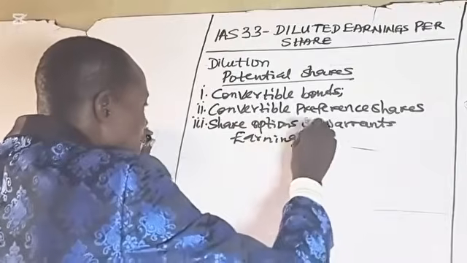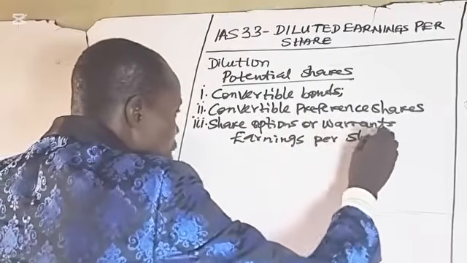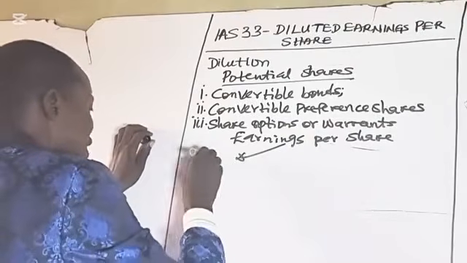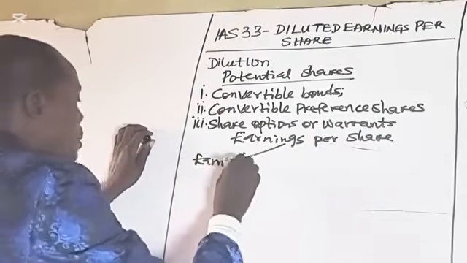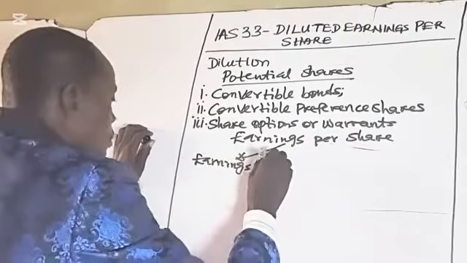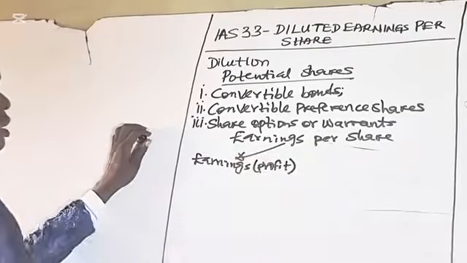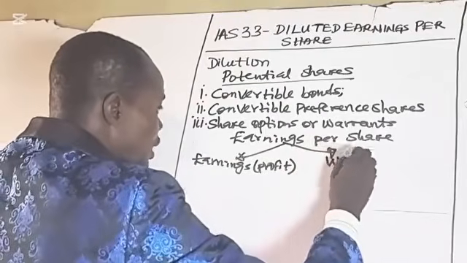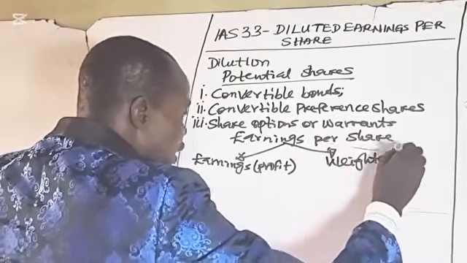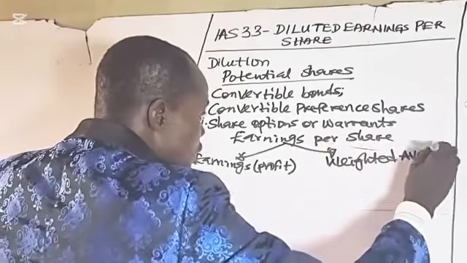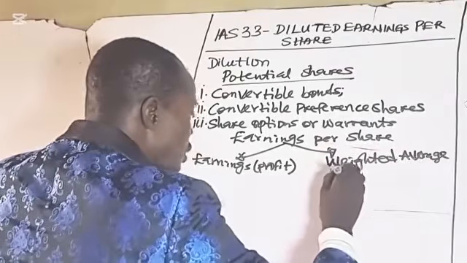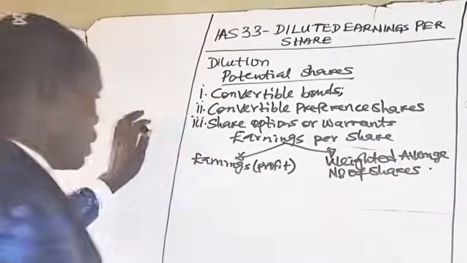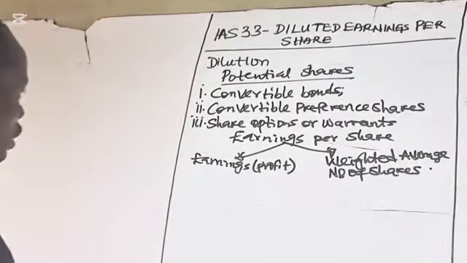One is earnings, which means profit. The second variable is the weighted average number of shares.